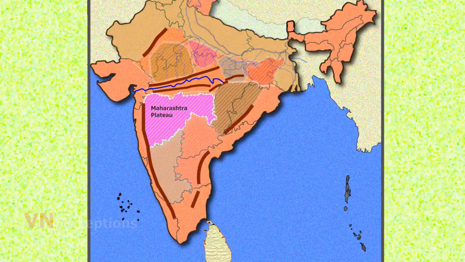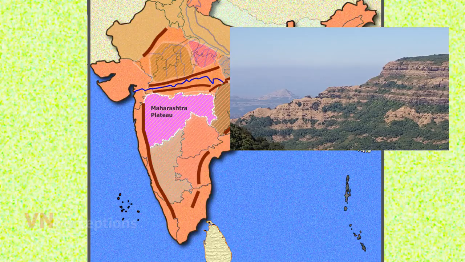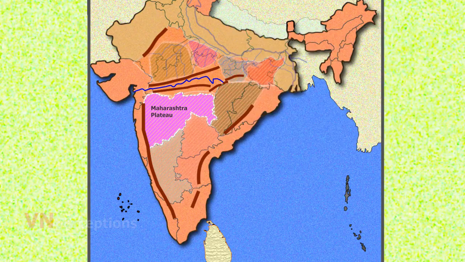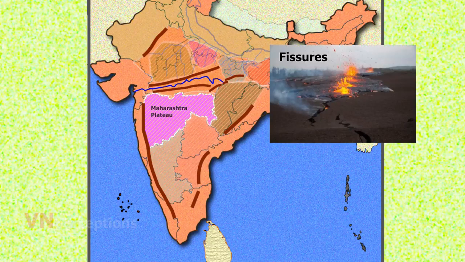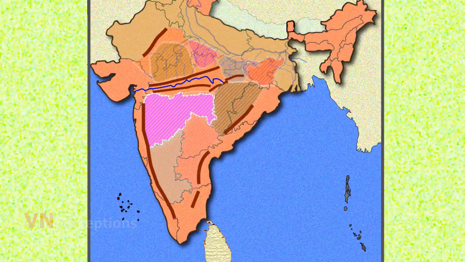The maximum thickness of this basalt is supposed to be around 2 kilometers. The basalt rocks of this region are formed by lava that outpoured from a number of fissures and spread over the region. The altitude of the plateau ranges from 400 meters to 600 meters.